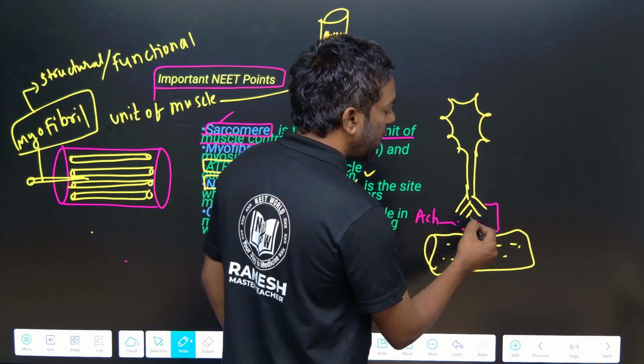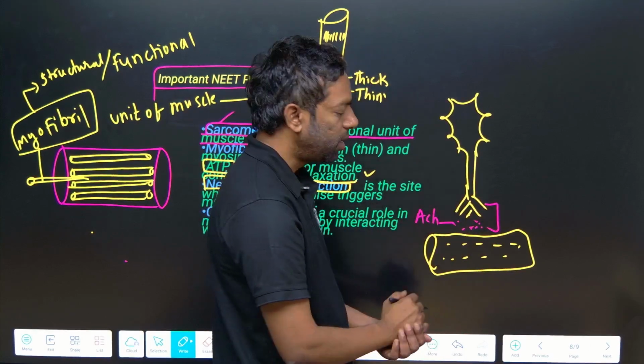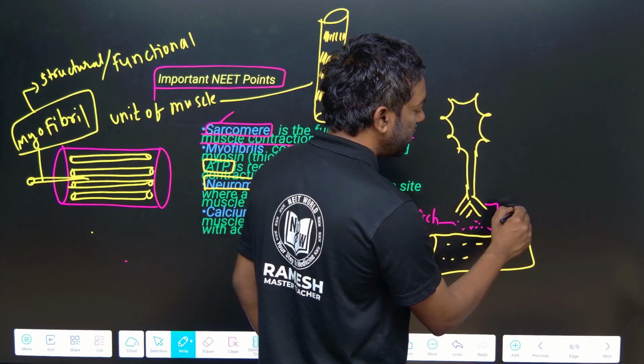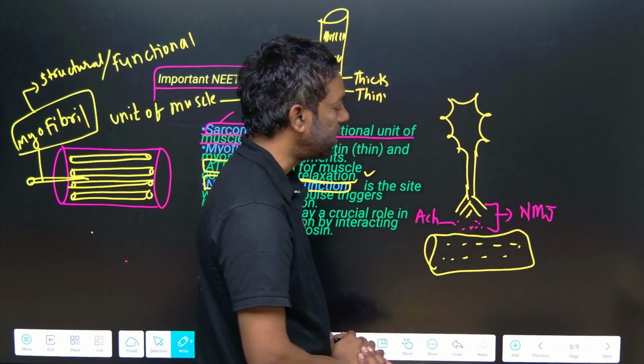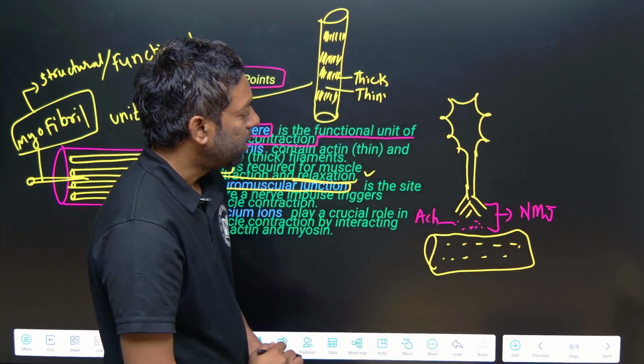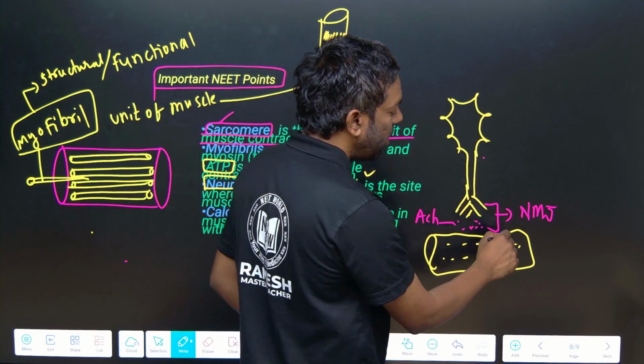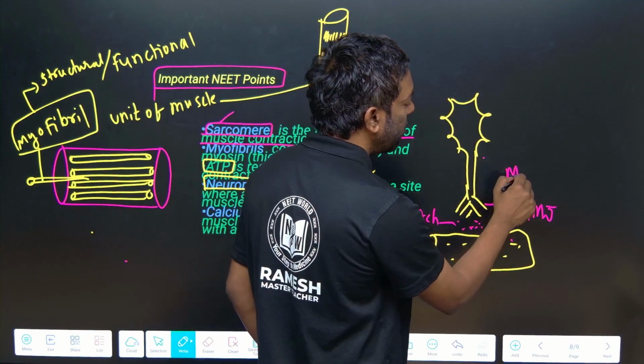There is a gap between the neuron and muscle. This is the neuromuscular junction, NMJ. This neuron, connected to muscle, we can call a motor neuron.